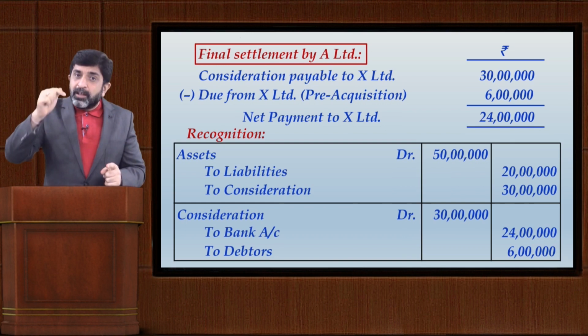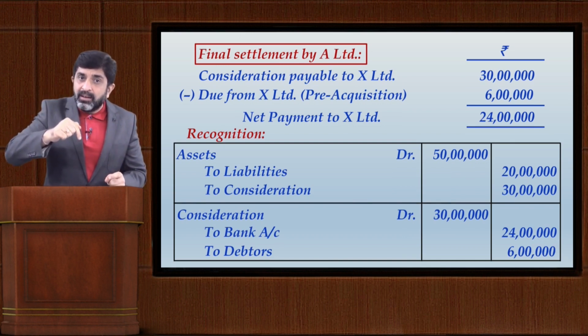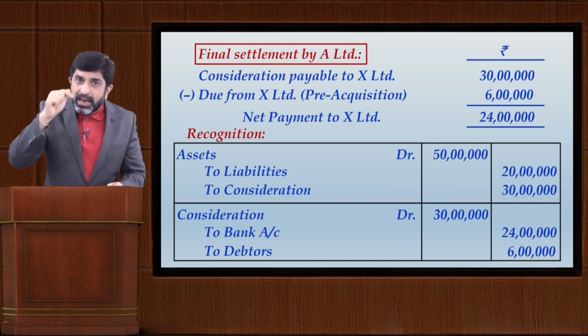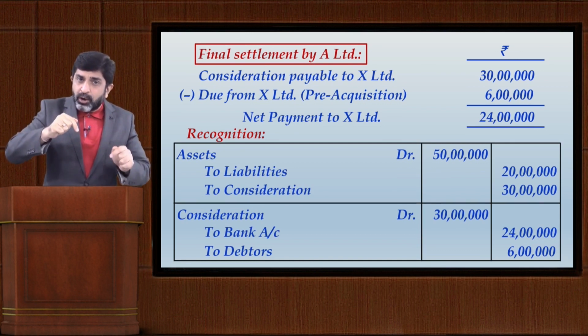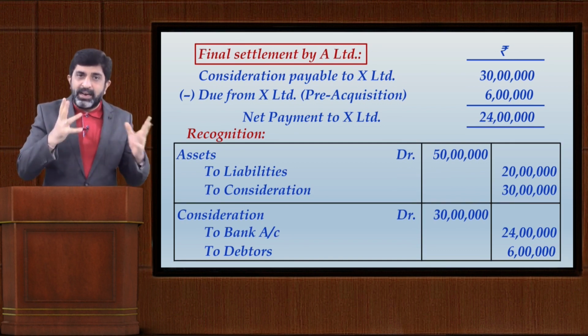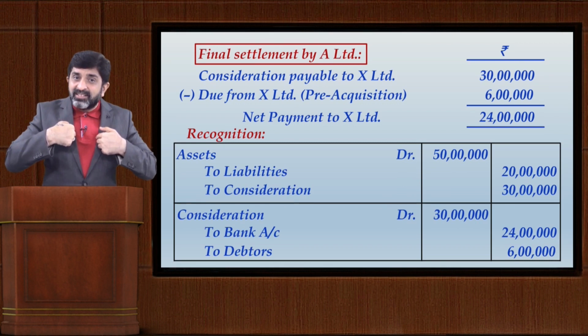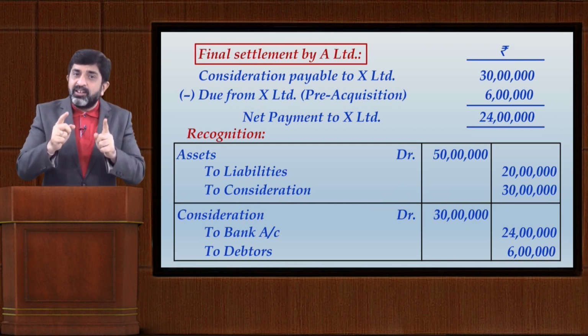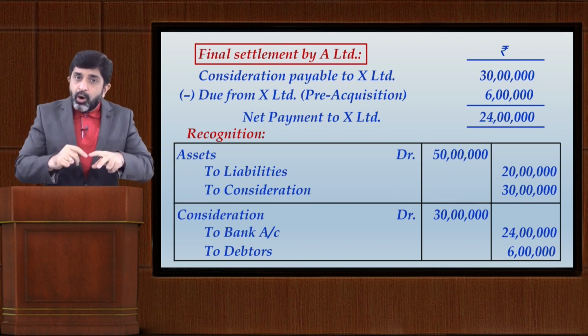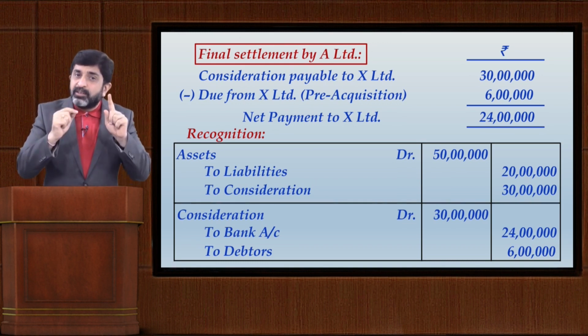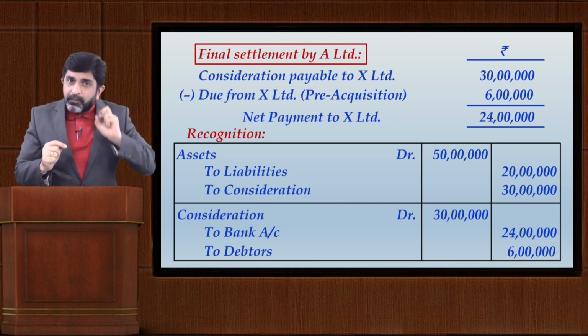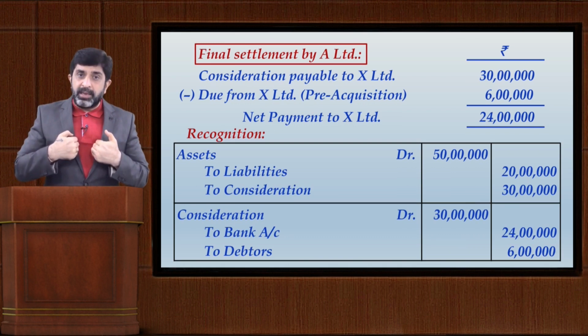That means the fair value of that liability, I repeat, the fair value of that liability as at the date of acquisition is rupees 20 lakhs. I had recognized this liability earlier at just rupees 8 lakhs. Now I have to increase the balance of that liability and that differential would be a loss to me.